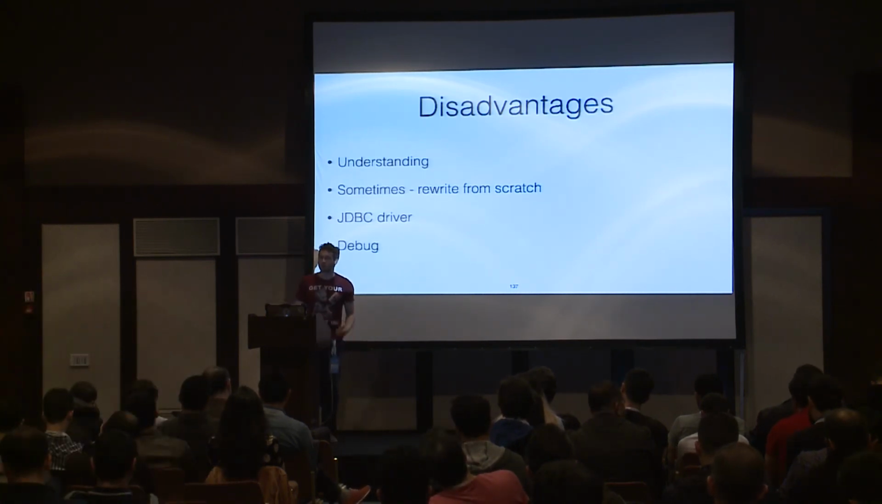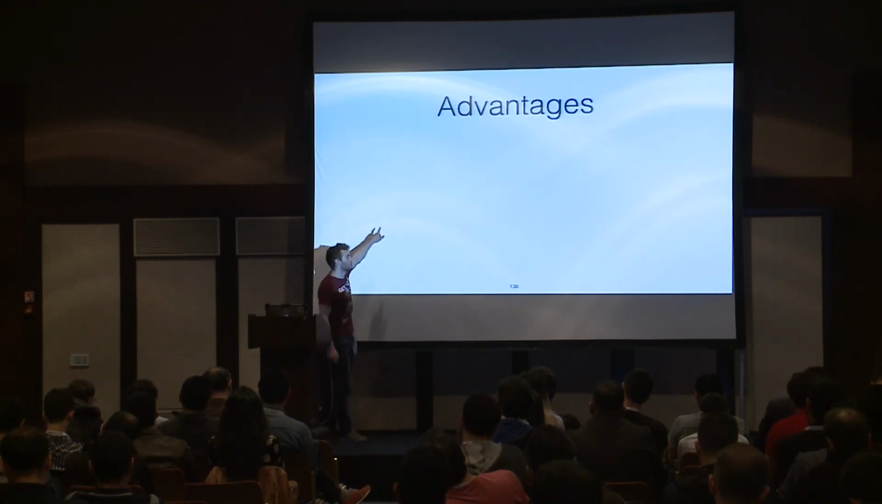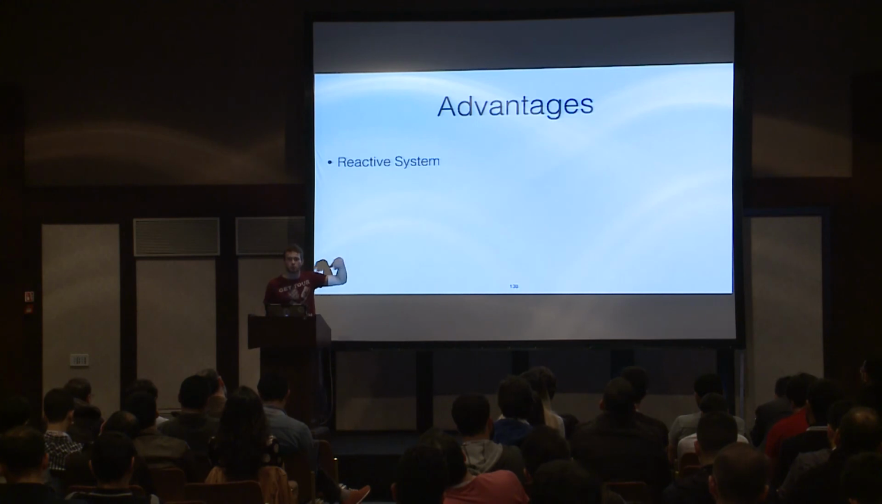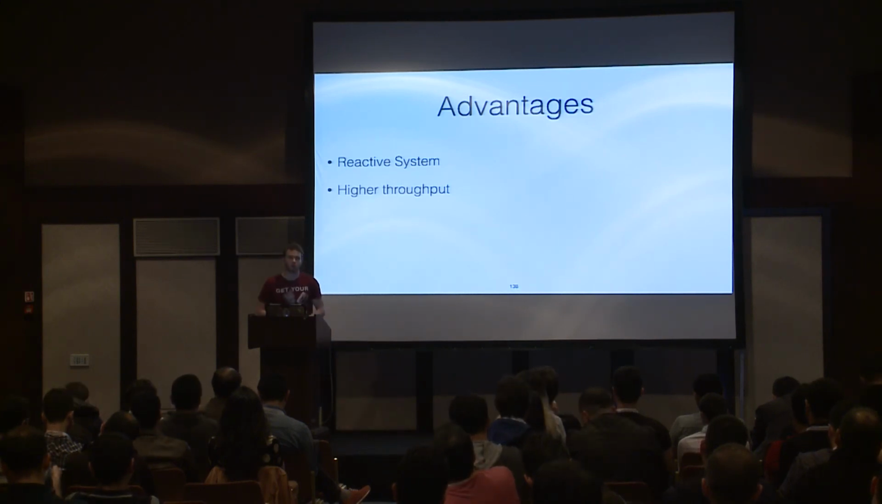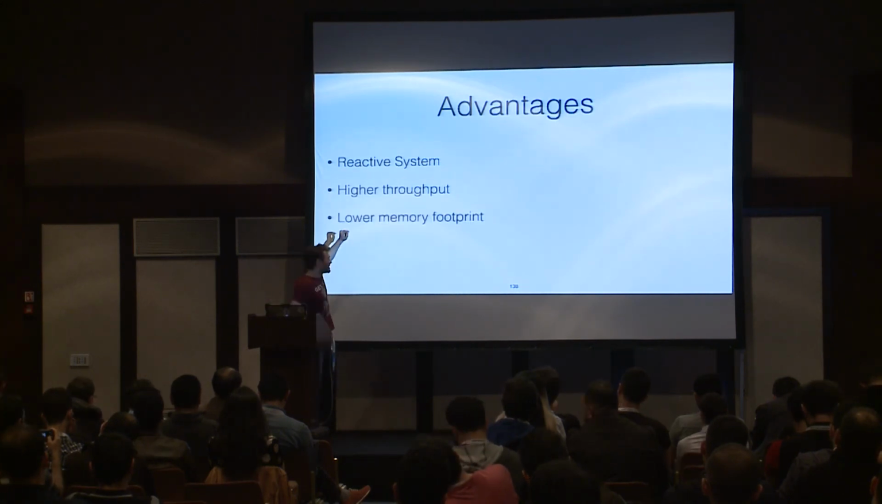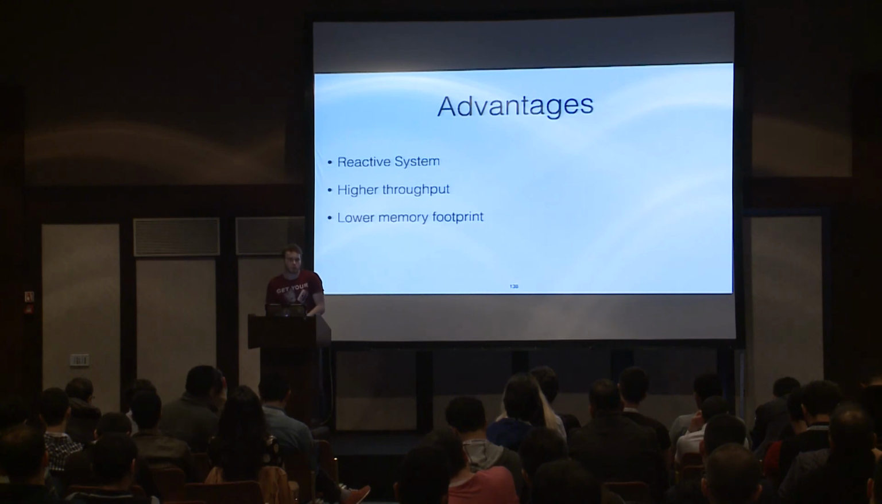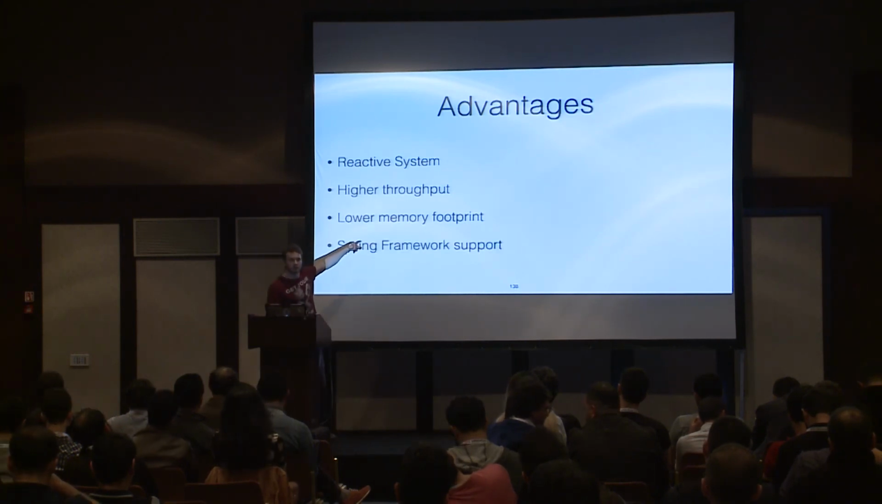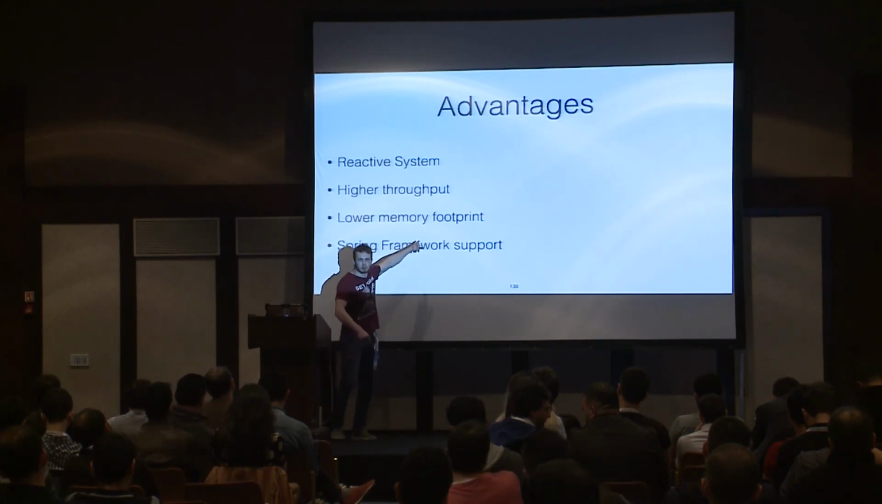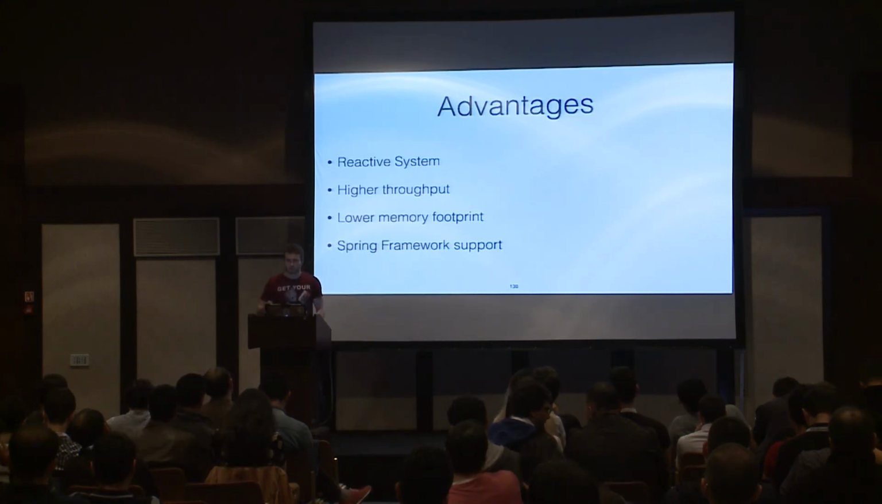On the other hand, we have a ton of advantages here. The first advantage is a reactive system, which we will be able to achieve with the new Spring framework. In turn, we will get higher throughput of our application by using reactive, asynchronous, non-blocking communication. We will also use less memory than with blocking communication, because we will use a fixed number of threads instead of a thread per request. And finally, it's the same Spring framework, the same annotations, and all the same related stuff.